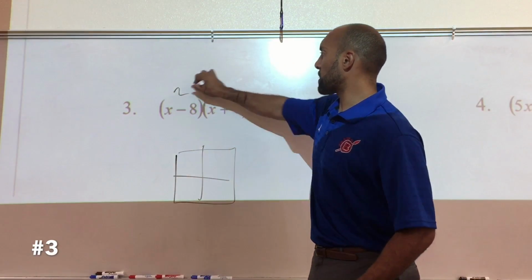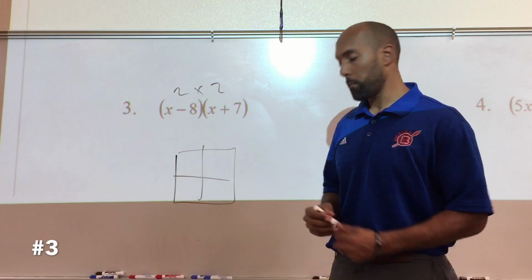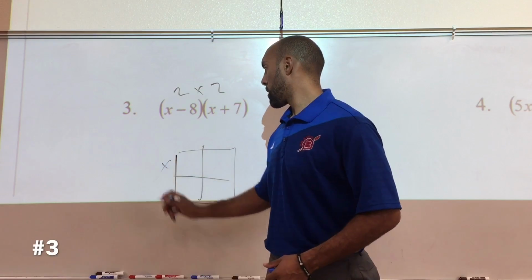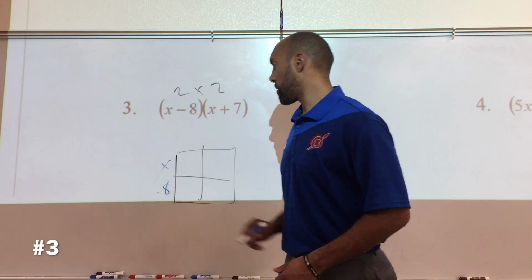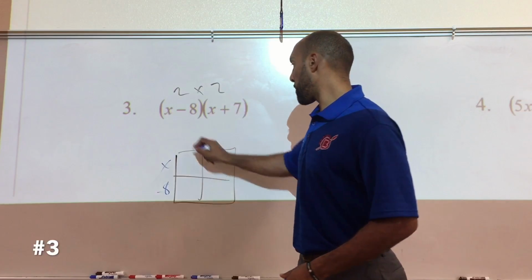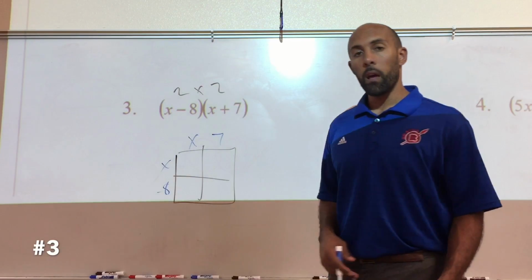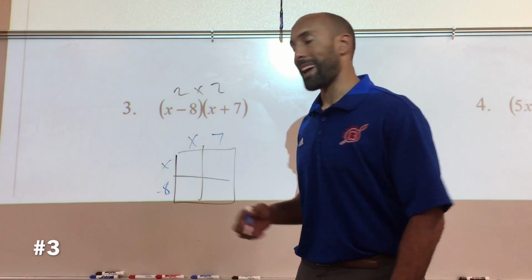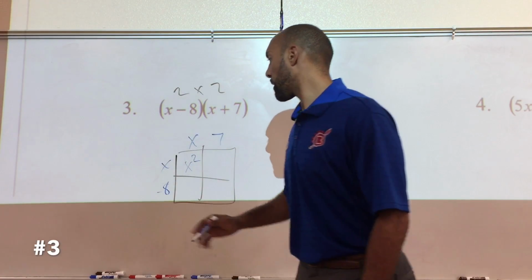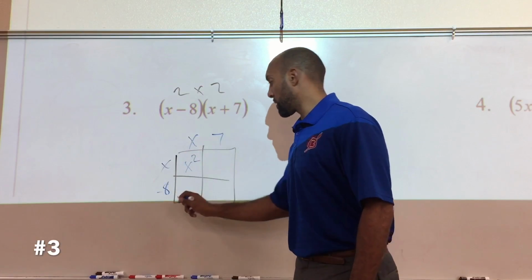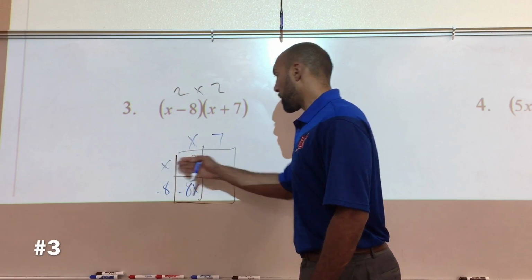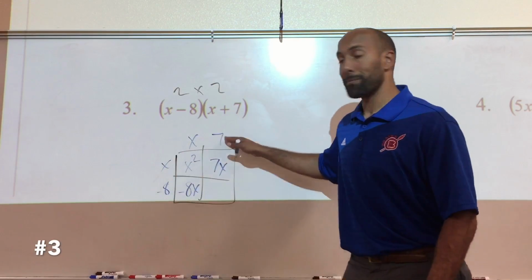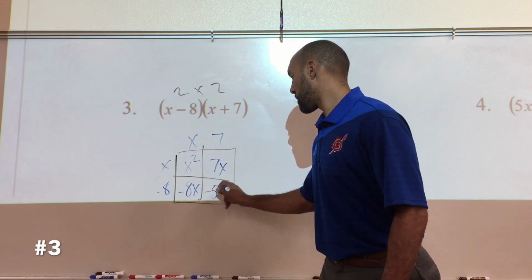2 numbers here, 2 numbers here, 2 by 2 box. Now, terms on the left go on the side: x and -8. And the terms on the right go on the top: x and +7. Now, just like a multiplication table, multiply it all the way through. x times x gives us x squared. -8 times x, -8x. x times 7, 7x. And then -8 times 7, -56.